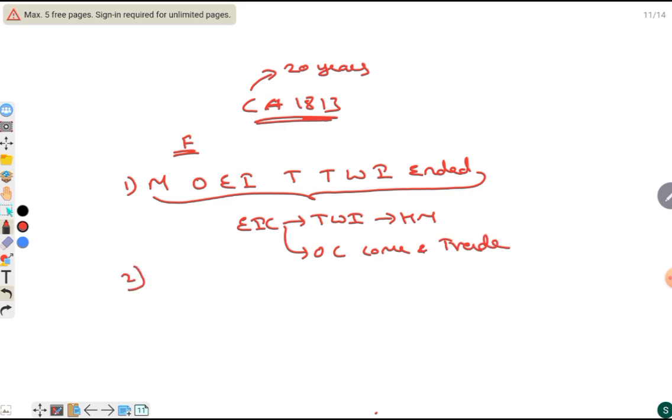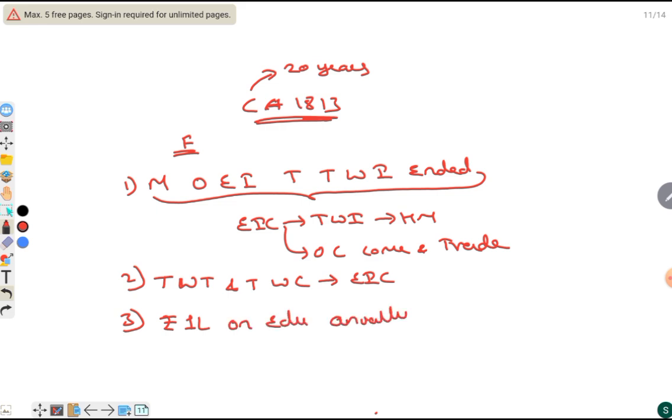And the second feature is, even though the East India Company's monopoly on trade with India was ended, the trade with tea and trade with China was under the control of the East India Company. And the main feature is the British had to spend rupees 1 lakh on education annually. And this was a question in the 2018 civil service examination. And this act also allowed the Christian missionaries.